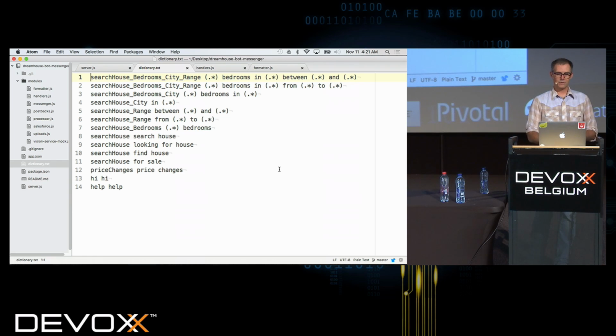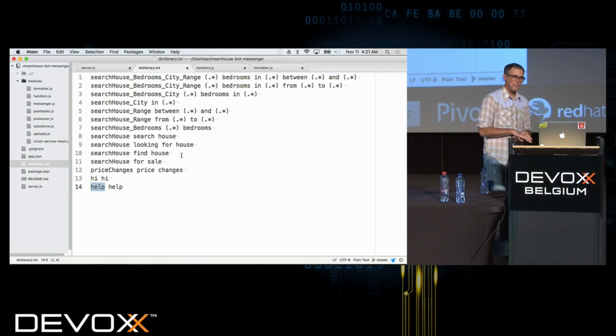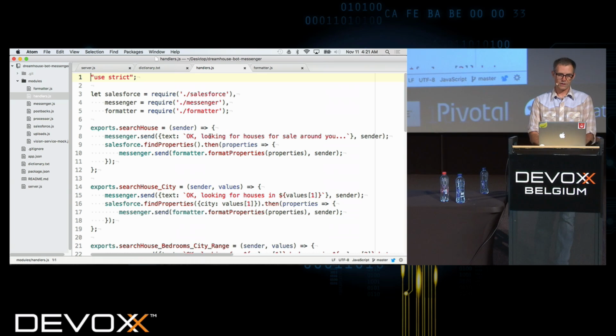And so you'll see when I typed in help, that is going to run the help handler. And when I said search Boston or whatever, I don't remember exactly what I typed, it picked one of these other handlers to run based on what I'd typed in there. Okay, so that's our dictionary, and then let's go take a look at our handlers.